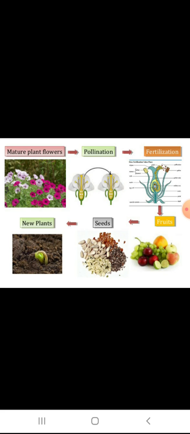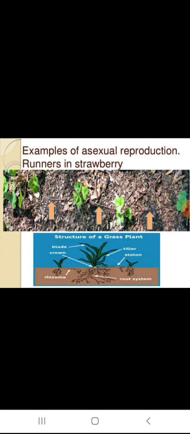So mature plant flowers are there. First you can see how they get pollinated from one flower to the next flower. After that they will have fertilization. After that they become fruits. From the fruits we get seeds. From the seed again we get a new plant. This is the cycle of pollination. This we have already seen.